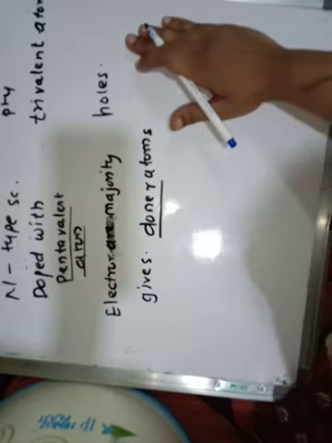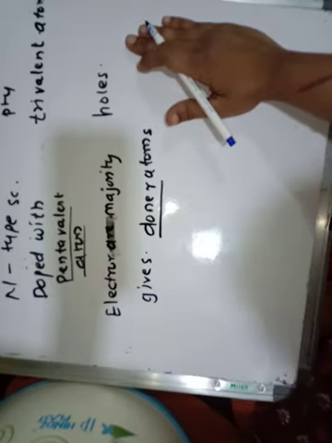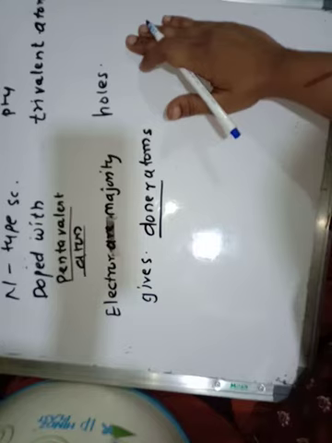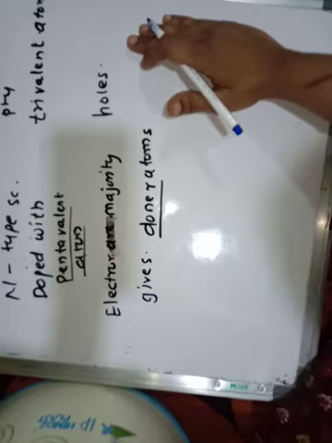And in the p-type semiconductor, the trivalent atoms accept electrons and create the holes. Means trivalent atoms create the holes, and therefore they are called acceptor atoms, because they are creating the holes.